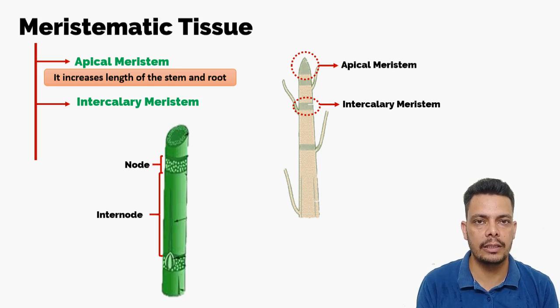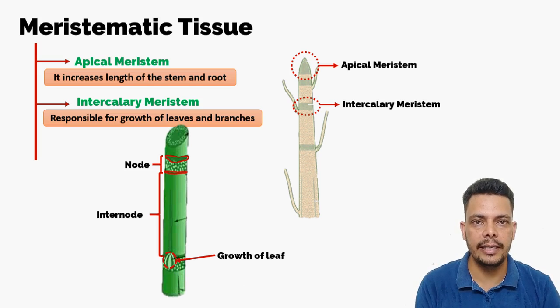So you need to understand just one thing. It is present on both sides of the node, not on the node. It is present on the internode. When two internodes meet, there is a node, and on both sides of it, it is present. And from there, as you observe in grass and sugarcane, at the base of the node, the leaf originates, or some branches originate. So it is also responsible for growth of the branches and growth of the leaves. Leaves and branches, or twigs, also grow from the intercalary meristem.